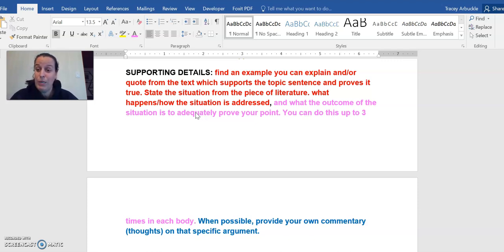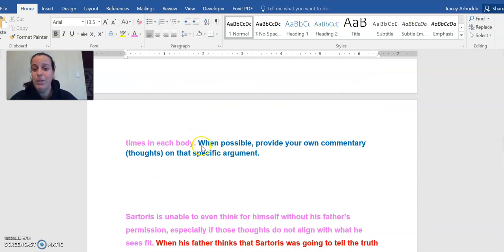So you can do this up to three times in each body. So maybe you're giving three supporting details or three pieces of evidence and explaining each of those. Maybe you're only giving one big supporting detail and you're really going in depth and explaining that. Either of those is fine. You just have to pick which one works for you at that time. Now down here in blue it says, when possible, provide your own commentary or thoughts on that specific argument. So I'll show you what that looks like down here.